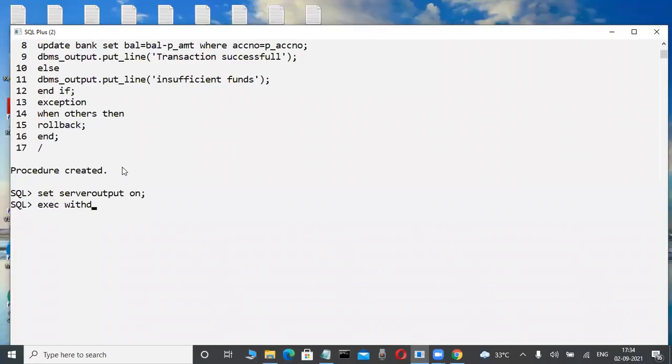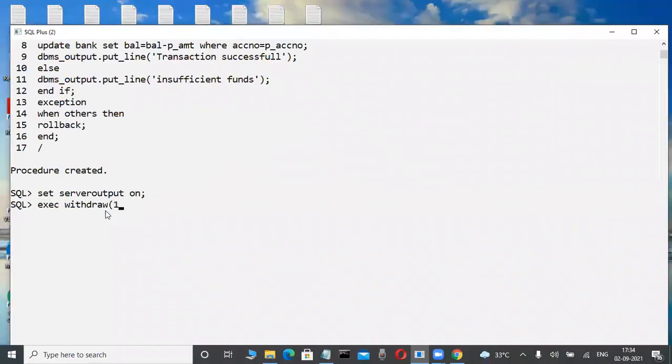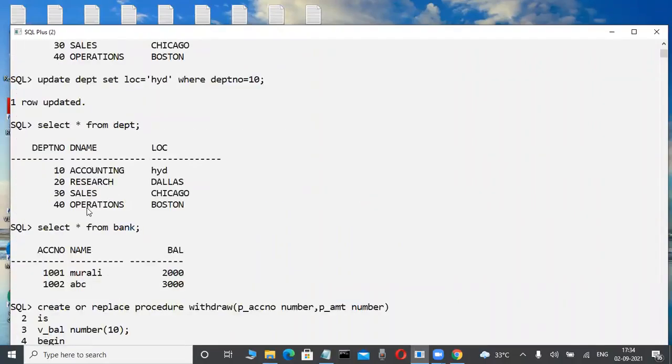Don't worry, procedures and all these things we will see later. Now check it out. Suppose this is the output, observe it here. Now I'm executing that above procedure. My account number is 1001. I am trying to withdraw 9,000 rupees. Observe it here. Now my balance is how much? My balance is 2,000 rupees only.